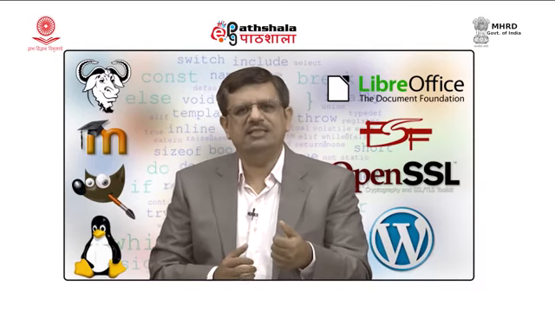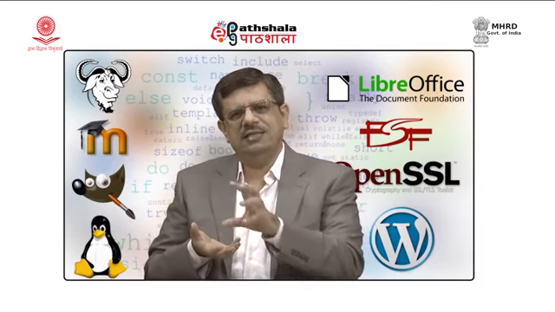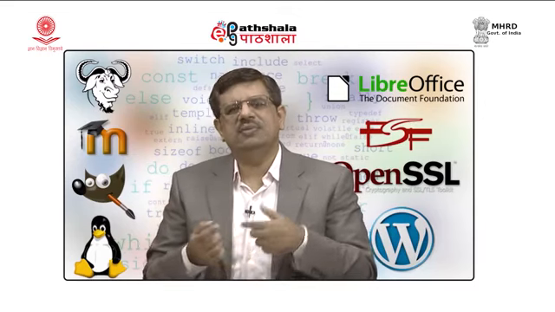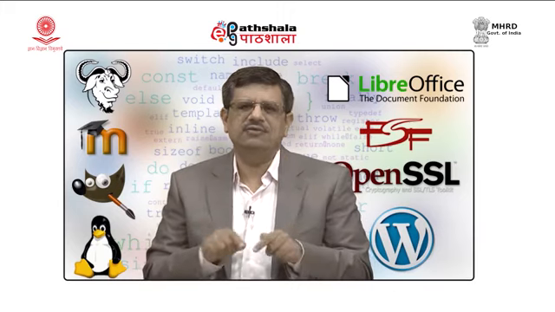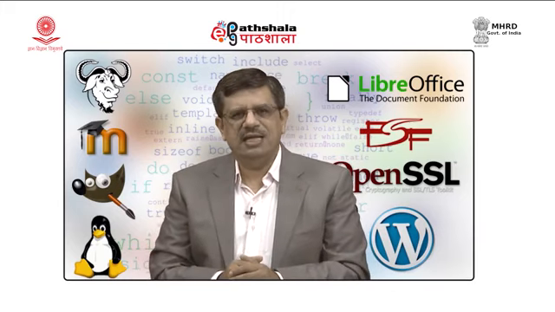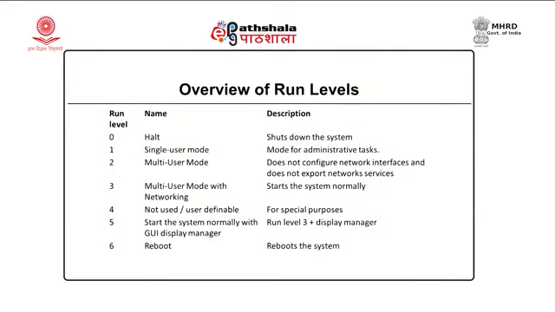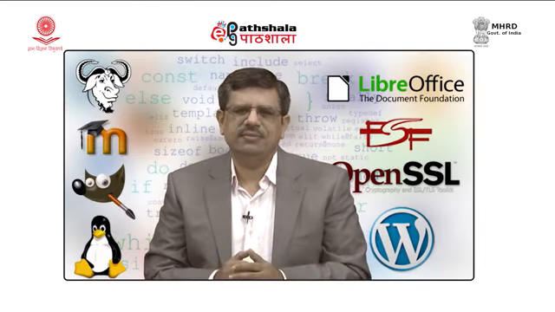Run level 5 is nothing but run level 3 plus display manager. So, it is a multi-user environment with networking capabilities plus a graphical user interface. And the last run level, run level 6, is used for reboot. So, when we want to reboot, the system will enter into run level 6 mode. So, these are the different run levels.